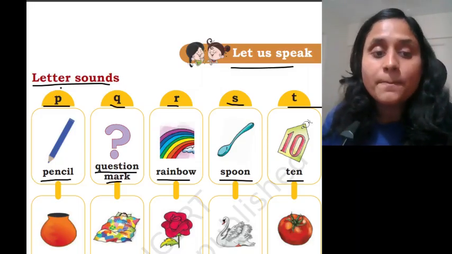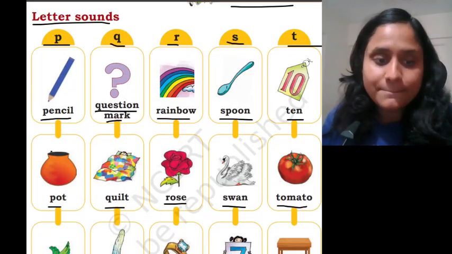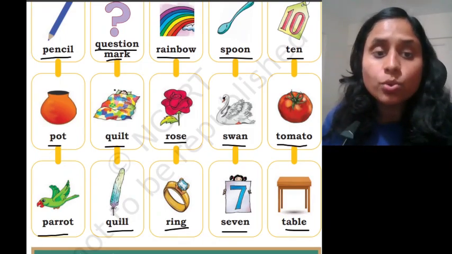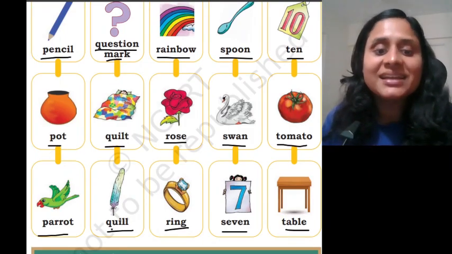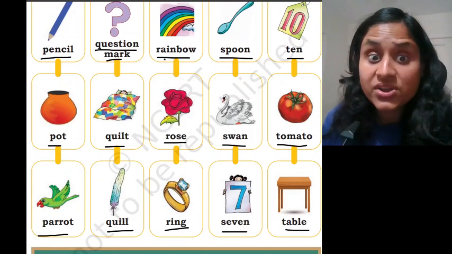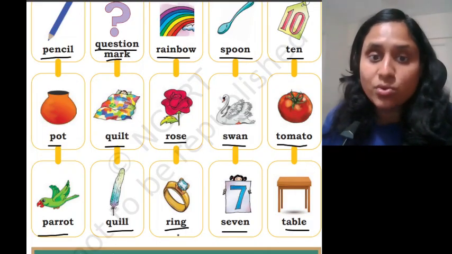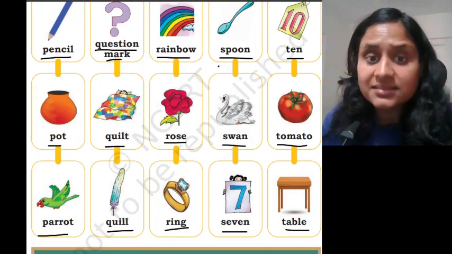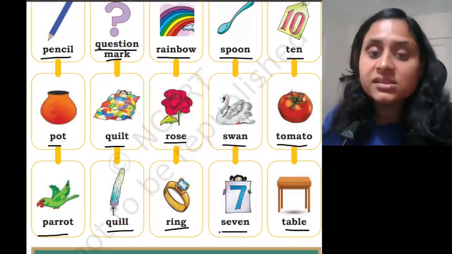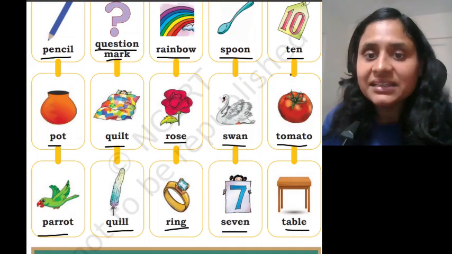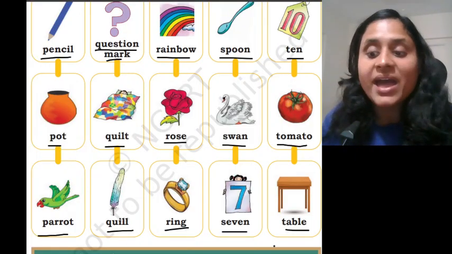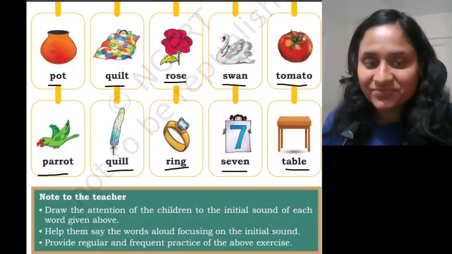Yes? So, P, P, pencil, pot, parrot. Q, Qu, question mark, quilt, quill. R, R, rainbow, rose, ring. S, S, spoon, swan. T, T, tomato, and table.